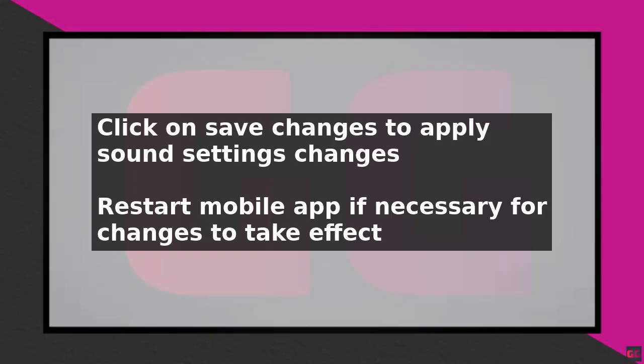Additionally, you can also control sound for individual videos and GIFs by clicking on the speaker icon at the bottom of the video or GIF. This allows you to quickly toggle sound on or off for a specific video or GIF.